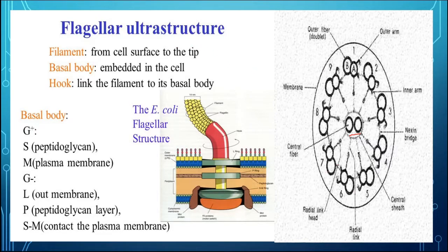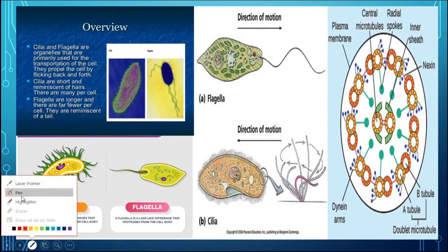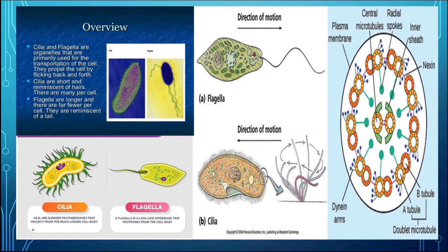So these are the radial spokes, this is the central paired hub, and all these are doublets, 9 pairs at the periphery.